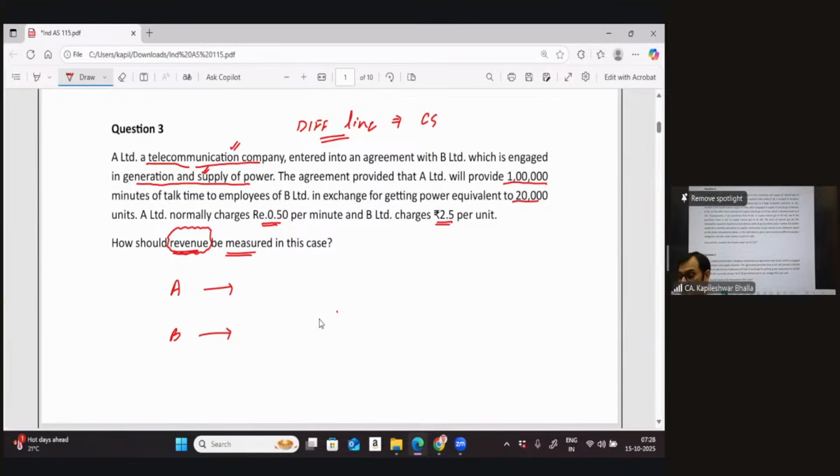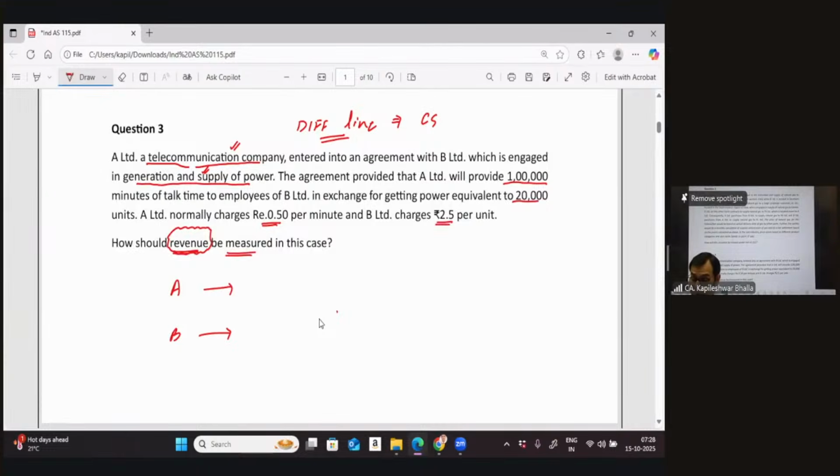So quick question to you. When A is going to recognize a revenue, is he going to consider a revenue which is 1 lakh into 0.5? Or is he going to recognize a revenue that is 20,000 into 2.5? Very carefully. Is the revenue equal to what you're giving or is the revenue equal to what you're receiving?